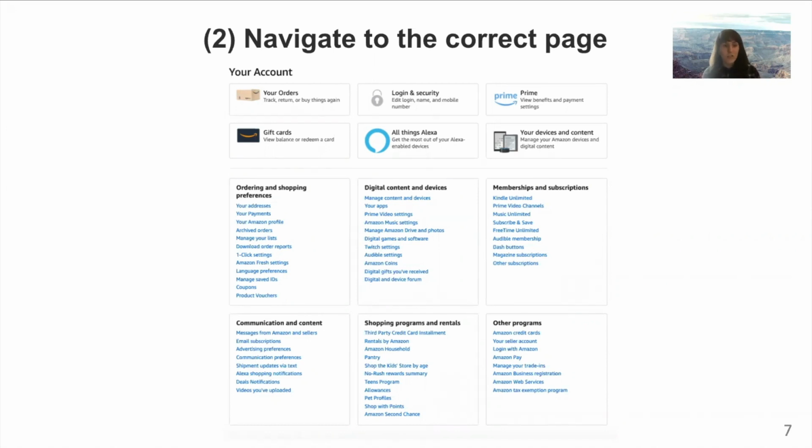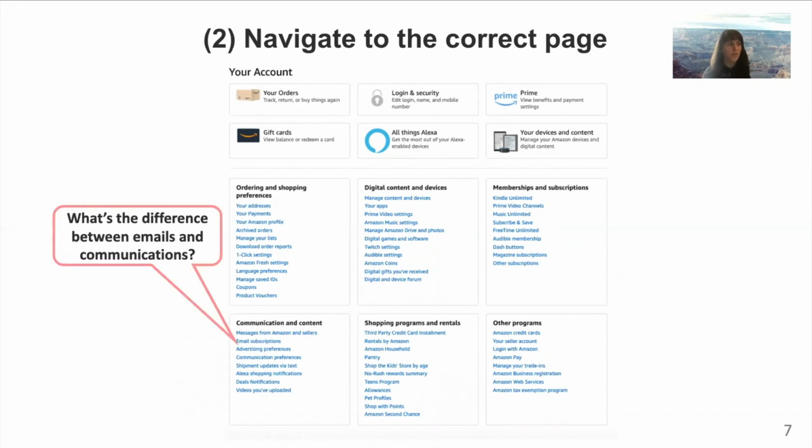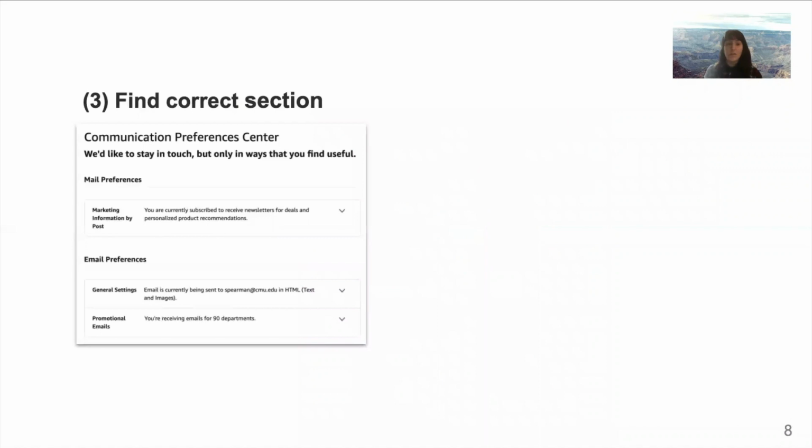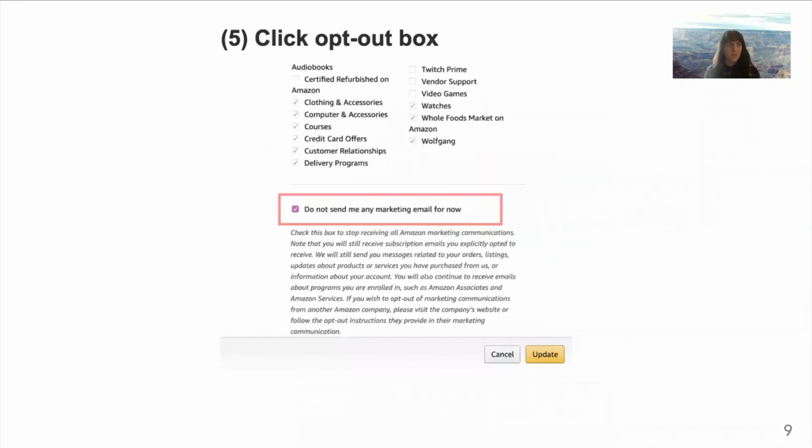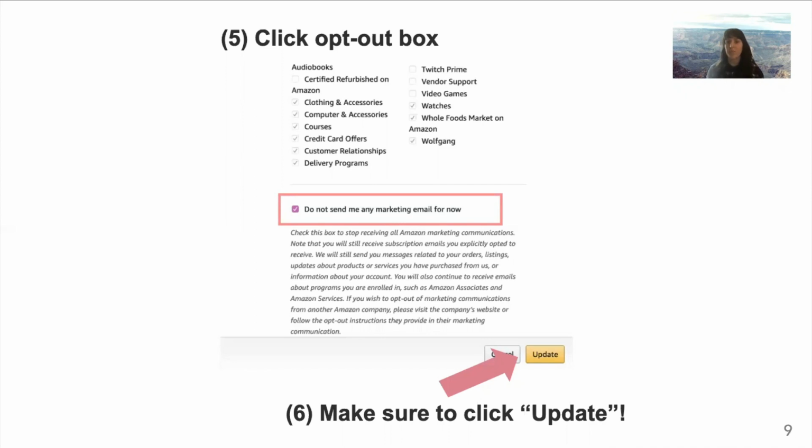So you'd have to find communication and content, and then you have to determine, is it the email subscription section I need? Is it communication preferences? It turns out it's communication preferences. Then you have to find the promotional email section within that. Then you'll have to scroll past 90 or so checkboxes. And you might think, do I really have to uncheck all of these to unsubscribe from all of these categories? If you get all the way to the bottom, you'll realize there's actually one checkbox that lets you opt out of all the categories. So then you can click that. Hopefully you haven't wasted too much time individually unchecking the others. Then you click update, and then you finally accomplish this task.